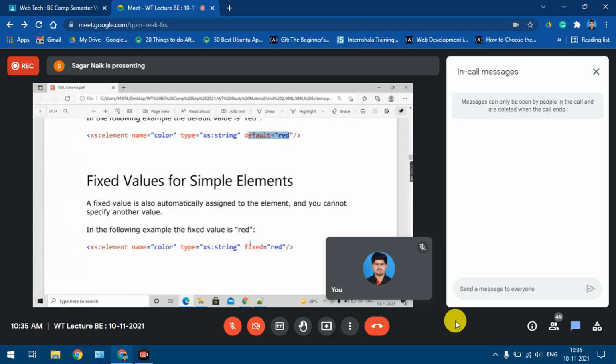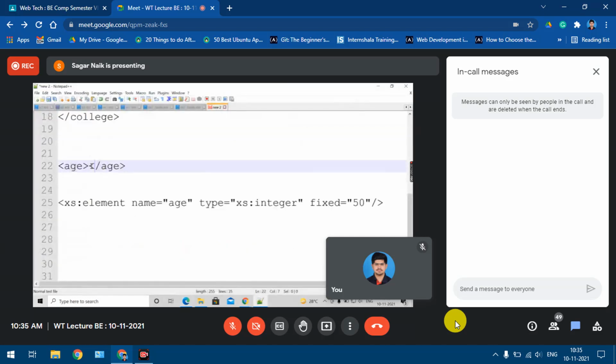In case of default values, a value can be specified there; only if the value is not specified, the default value will be considered. And in case of fixed, no other value can be specified; only this value will be considered in the XML. Understood now? As an example, suppose I say 87. Suppose this is my XML file and this is my schema file, and I'm trying to validate this XML file against this schema file. So what will be the answer? Will it validate this file?